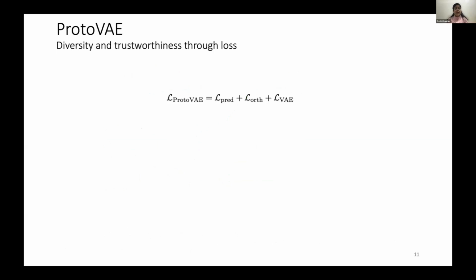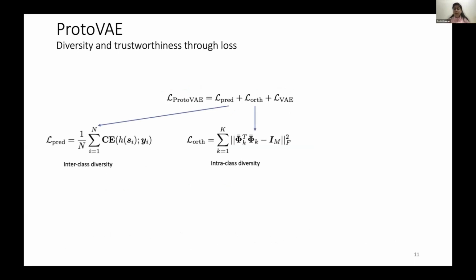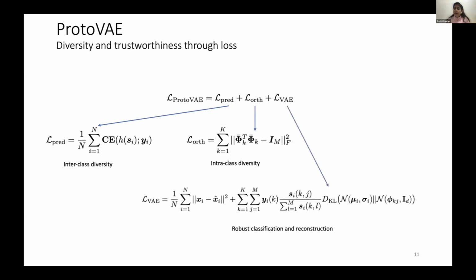Then we have a transparent architecture, but what about diversity and trustworthiness? So we have three losses here for ProtoVAE. First is a very simple cross entropy, which ensures interclass diversity. Then we have orthogonal loss, which is trying to make the within class prototypes orthogonal to each other. So they'll try to represent more diverse information in the latent space, and that's why they are representing intraclass diversity. And then we have the VAE loss, which ensures robust classification and reconstruction. So we have the reconstruction loss, and then we have the KL divergence.